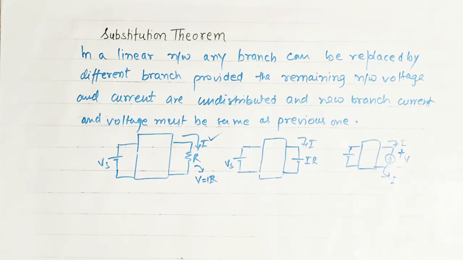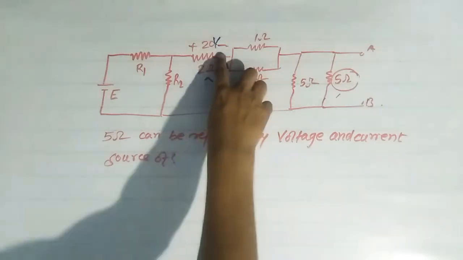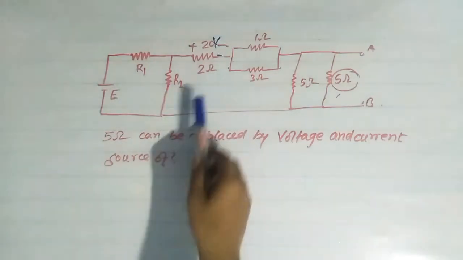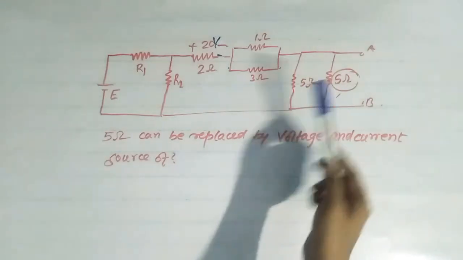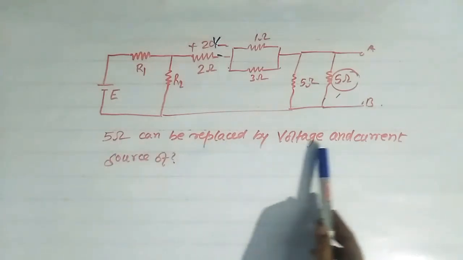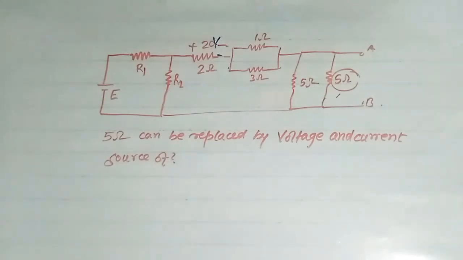So I will solve a question to get better clear understanding of this concept. Now we will solve the example based on this substitution theorem. Now see this problem. Here this circuit is given, and the drop across this 2 ohm resistance is 20 volt. This is R1, R2, and this is EMF E. These are two 5 ohm resistances in parallel, and the question says that the 5 ohm can be replaced by voltage and current source of value. We have to find the voltage and current source value by which this 5 ohm resistance can be replaced.